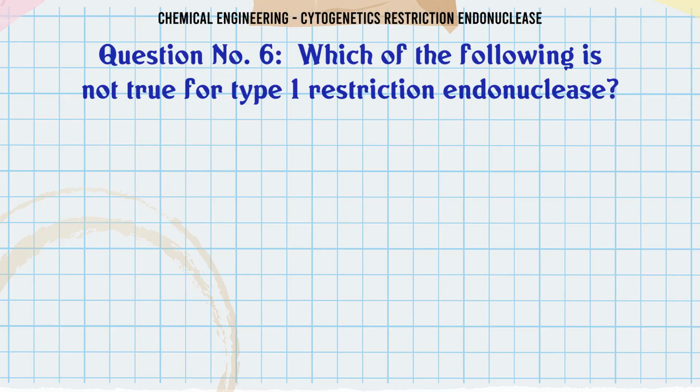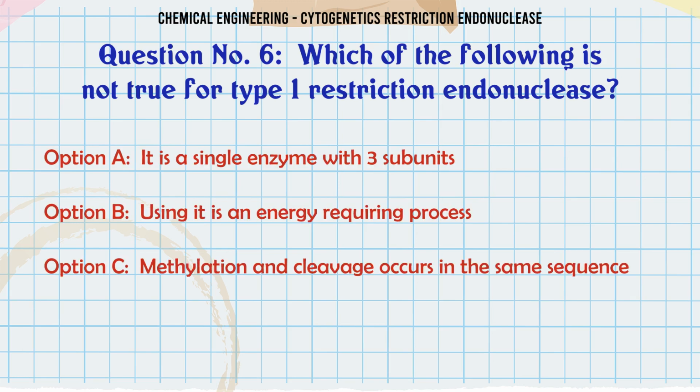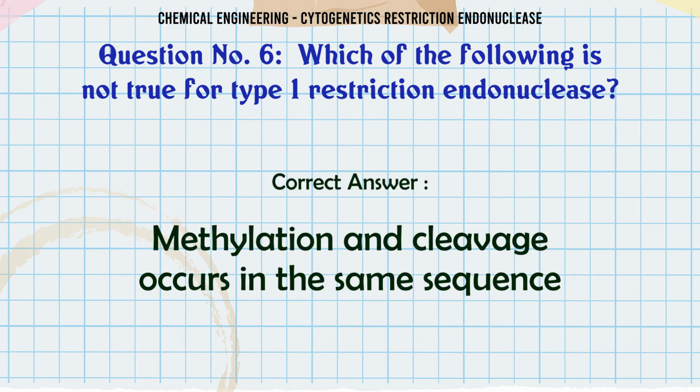Which of the following is not true for type 1 restriction endonuclease? A. It is a single enzyme with 3 subunits. B. Using it is an energy-requiring process. C. Methylation and cleavage occurs in the same sequence. D. The cleavage is up to 1000 bp away. The correct answer is methylation and cleavage occurs in the same sequence.